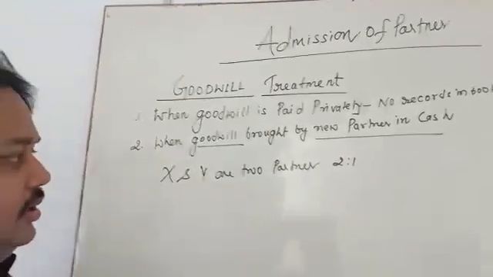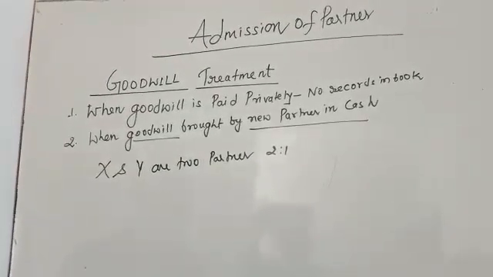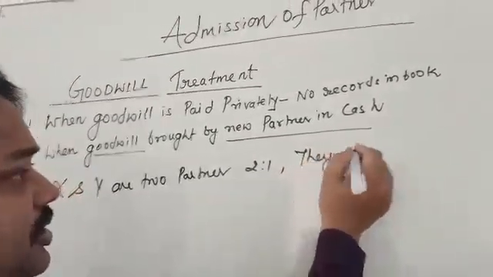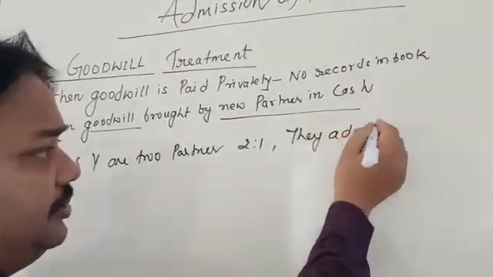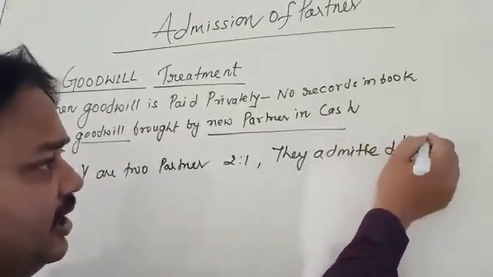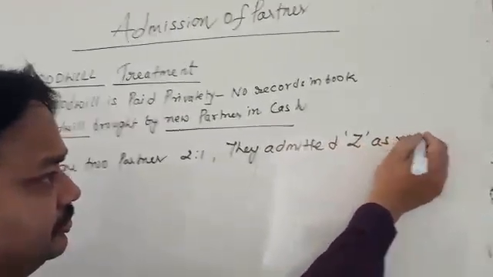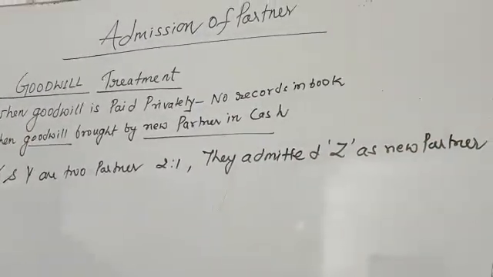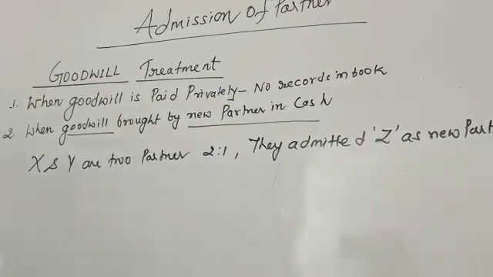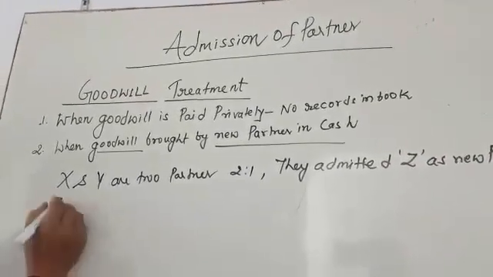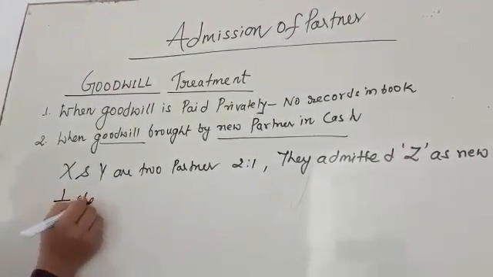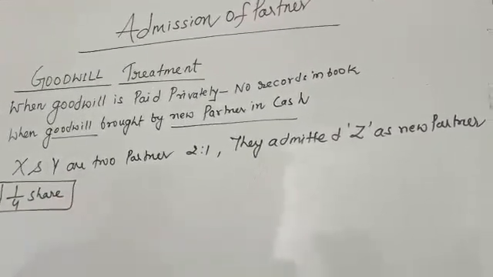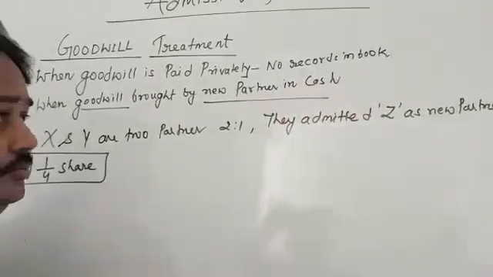In the question it is mentioned that they admitted Z as a new partner. The new partner Z is admitted for what share? 1/4 share. It means X and Y are going to provide 1/4 share to Z.